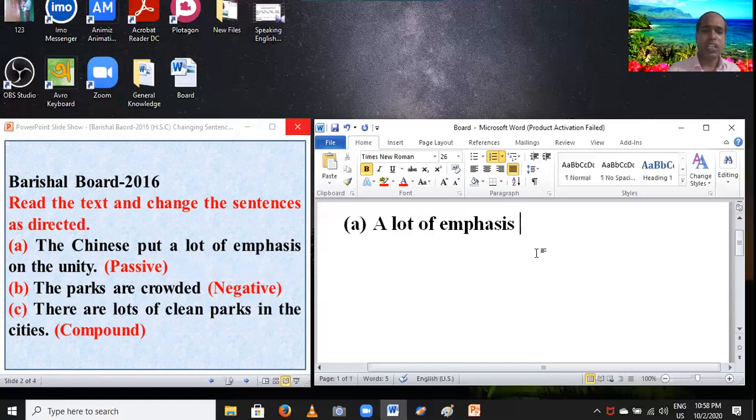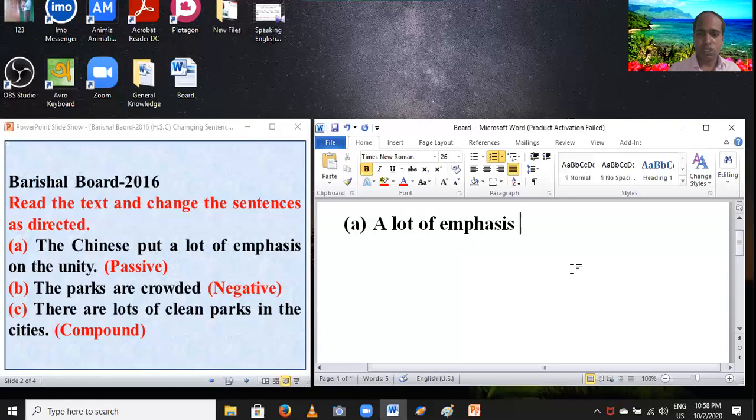You have to set the extra word after the subject. Students, notice, the verb put is V1. As the passage is in present tense, you have to bring the extra word am, is, are, because the verb is V1.